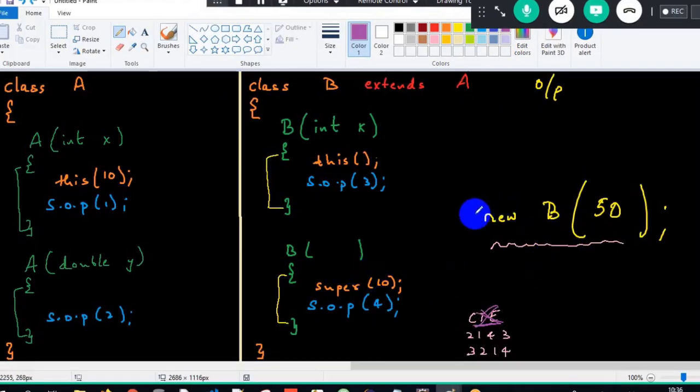Now here, rule number one, sir. You are creating an object. There's no main method. So ignore that, I'm just doing the high level view. Don't tell me there's no main method, so that is the reason you're getting an error, sir. Hey, I was just talking about the overview.